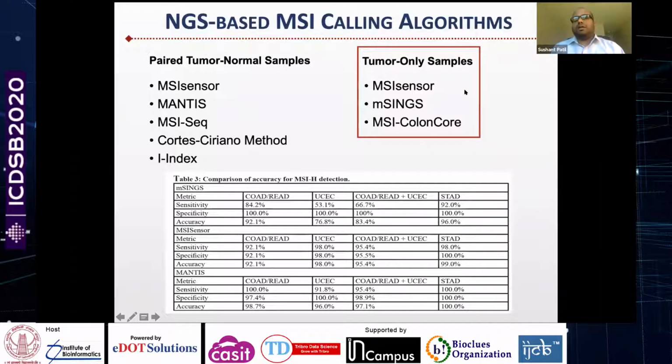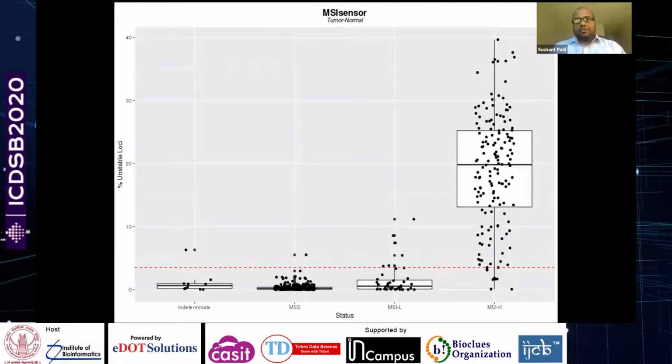So developing a reliable tumor-only MSI calling algorithm is important. So here are the results.